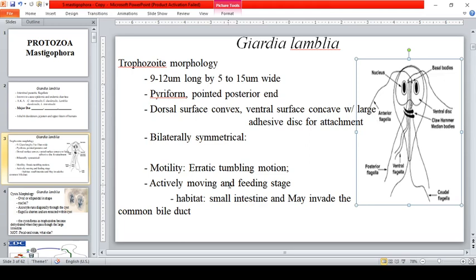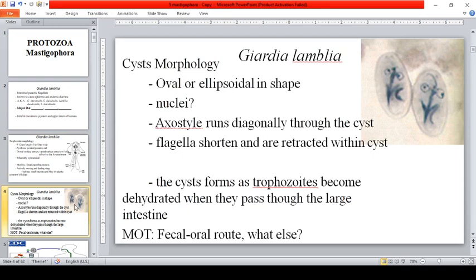So, habitat, small intestine. Okay? Small intestine, but may invade also the common bile duct. It resembles an old man with eyeglasses. So, that is Giardia trophozoite.